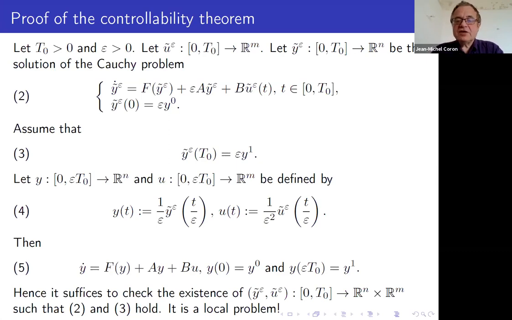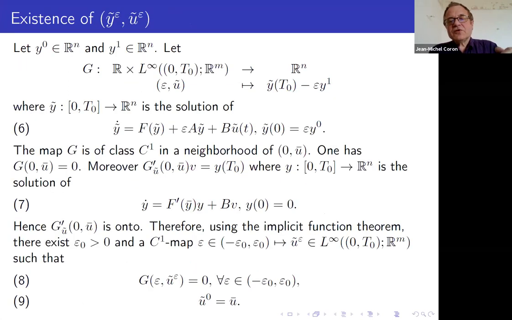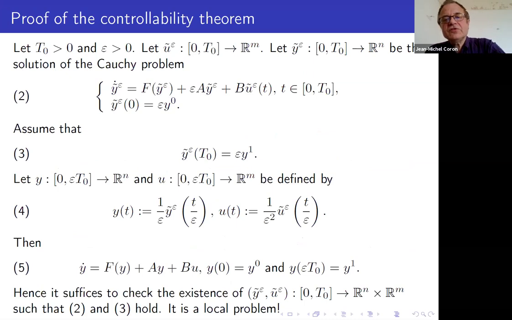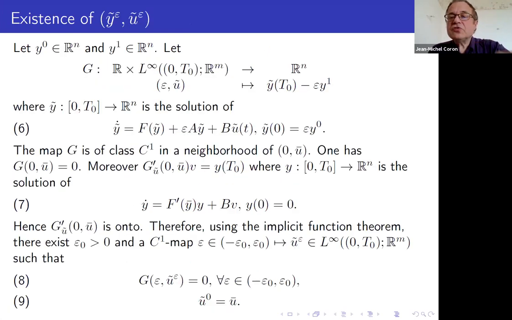So you see, it's rather strange. The system 5, in fact, you can handle it by looking at the system 2, where epsilon being small, you can try to use some perturbative argument. And for that, of course, you could say, okay, I take epsilon equals 0, and I look at the linearized system. But the linearized system, if you take the linearization around 0, is not controllable. So you have again to use this u bar and this y bar.